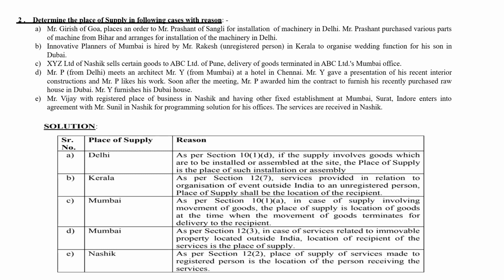So Innovative Planners of Mumbai was hired by Mr. Rakesh, an unregistered person in Kerala. He is an unregistered person, but as it is outside India, the place of supply will be Kerala. So as per section 12(7), for service provided in relation to organizing an event outside India to an unregistered person, the place of supply shall be the location of the recipient.